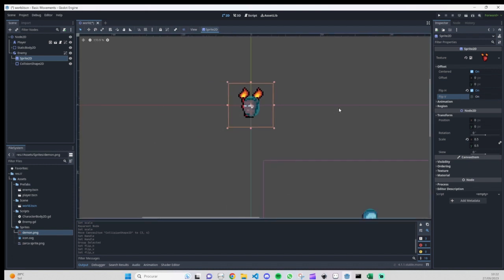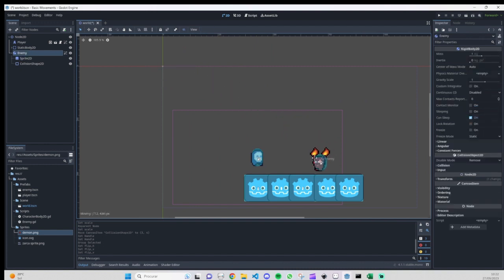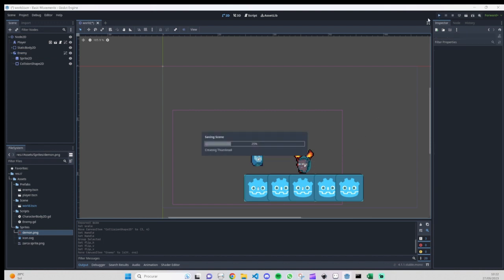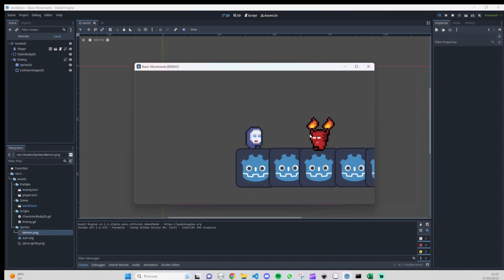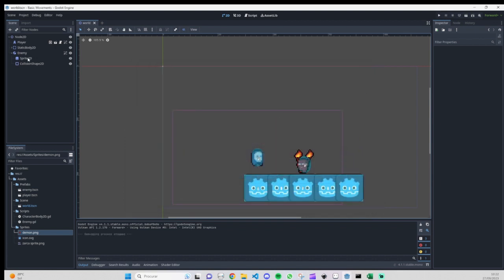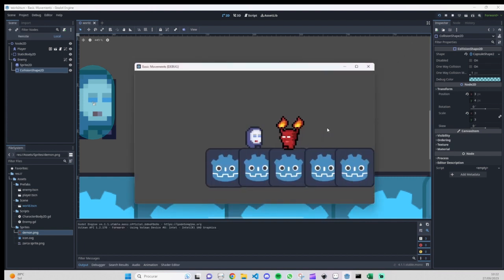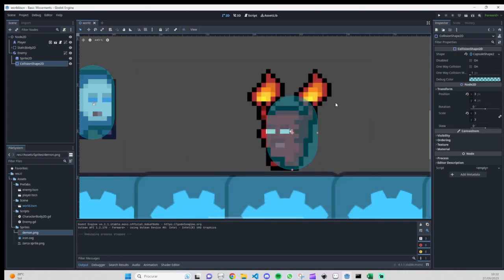Okay, so we have everything that we need. Let me move our enemy here. If we start the game now and try to collide, as you can see, nothing is happening because we need to make some changes. First things first, let me adjust the enemy a little. Okay, it's a little bit more adjusted now.